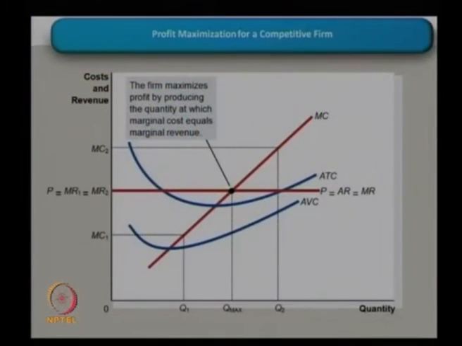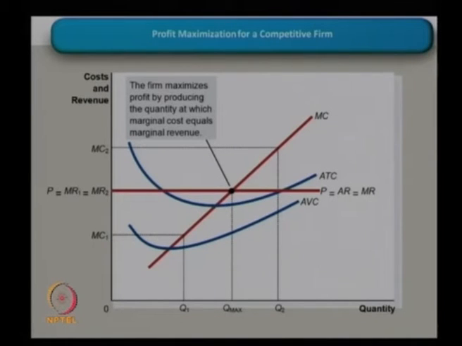So, graphically, if you look at it, here P is equal to AR is equal to MR, this is the demand curve. Then ATC is the average total cost, AVC is the average variable cost, and the marginal cost curve intersects the average total cost curve and average variable cost curve at their minimum points. The firm maximizes the profit by producing the quantity at which the marginal cost is equal to the marginal revenue. Corresponding to that, if you look, both conditions get fulfilled: condition 1, the marginal revenue is equal to marginal cost, and condition 2, that at this point the slope of the MC is greater than the slope of MR.